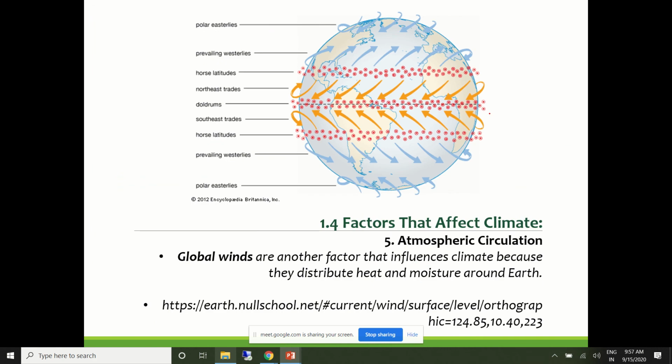Since the discussion we are having is at a macro global scale, the other parameter that influences climate is of course the atmospheric air circulation. I hope you must have read this in geography class some time way back, where global winds are discussed: doldrums, horse latitudes, easterlies, westerlies.